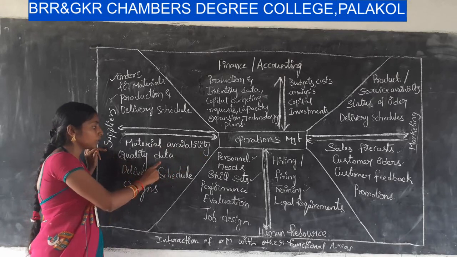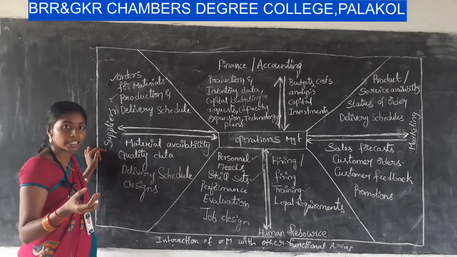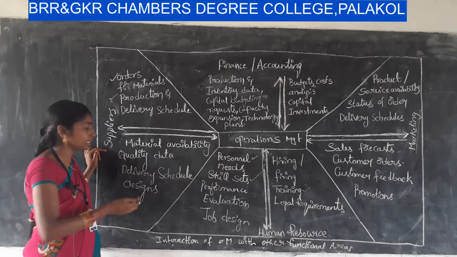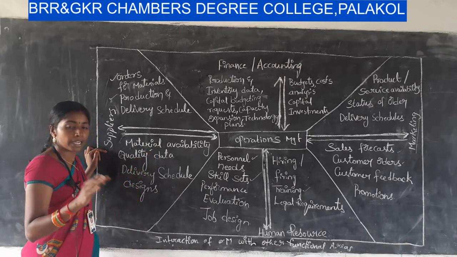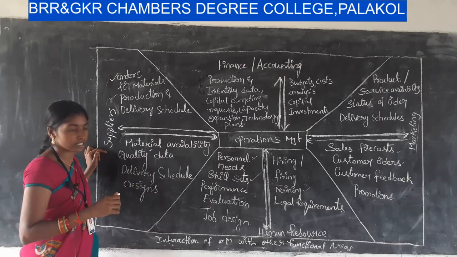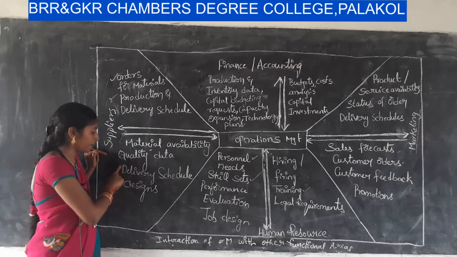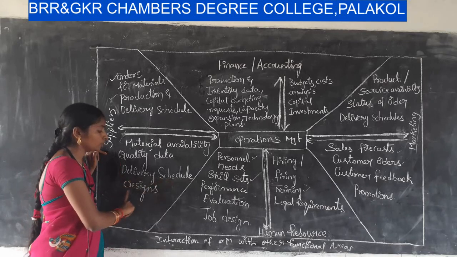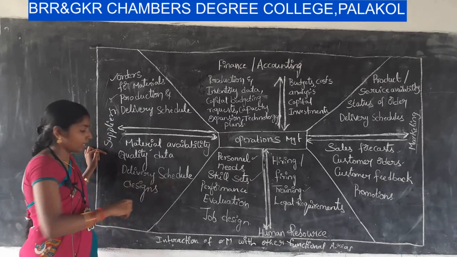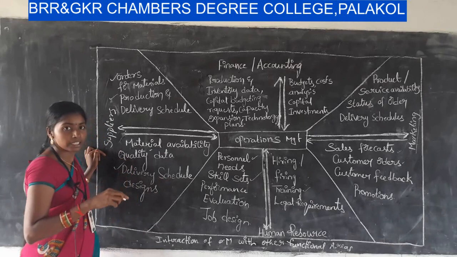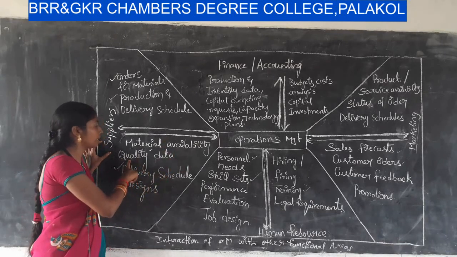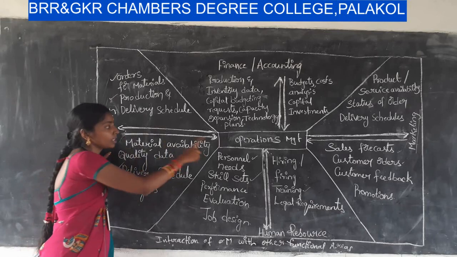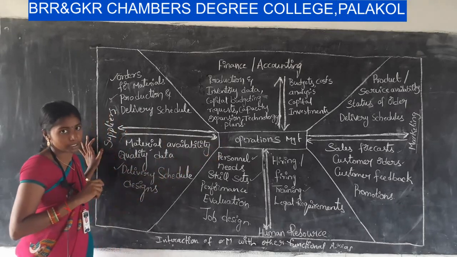And next one, quality data. How much quality the material has. As I already told you, the quality is to be estimated by comparing actuals with estimation, right? So the quality data and delivery schedule, at which time they deliver the goods to the operations management, are all information given by the suppliers to the operations management.